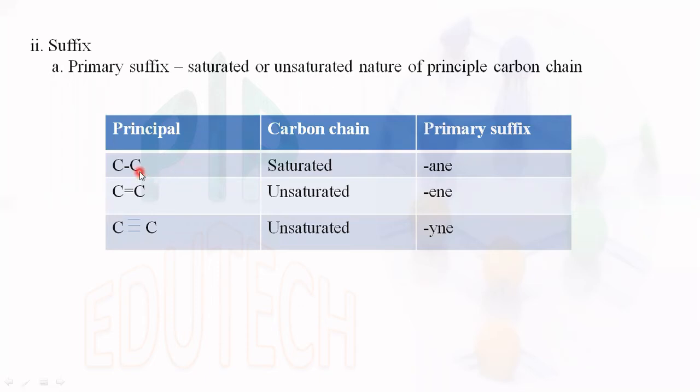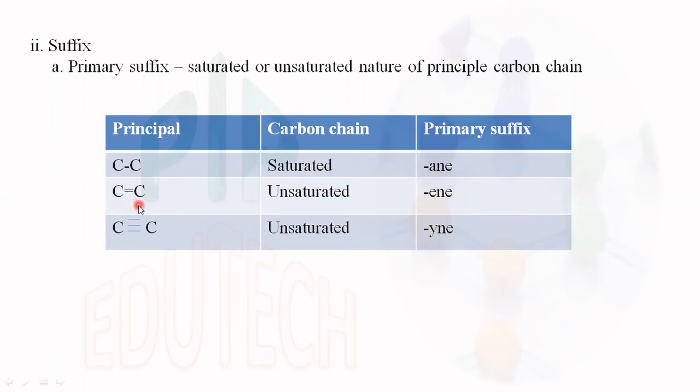So the linkage of carbon to carbon atom, if it is a single bond, it is called saturated. Then the end of the compound name is pronounced as ane.